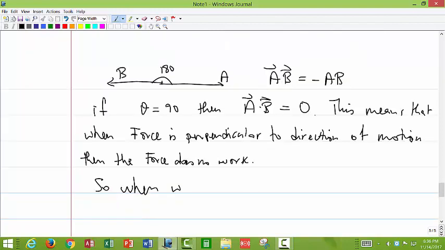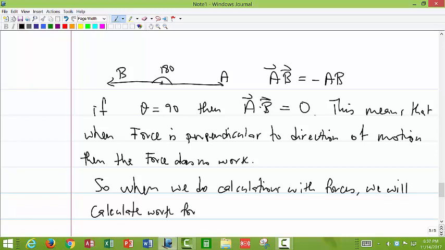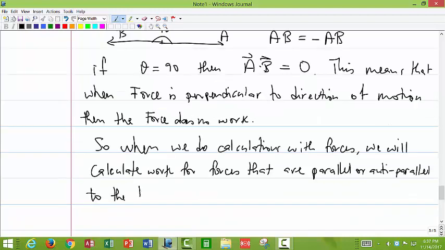So when we do calculations with forces, we will calculate work for forces that are parallel or anti-parallel to the direction of motion. So parallel or anti-parallel to x, where x is the direction in which the object is moving.